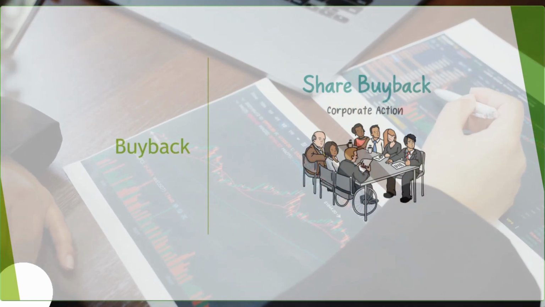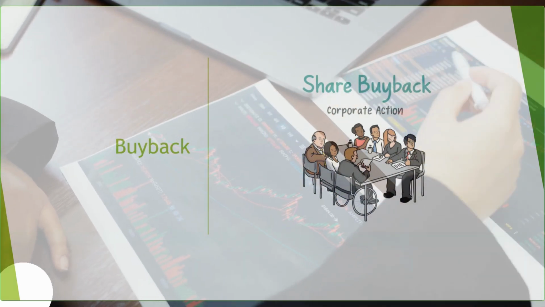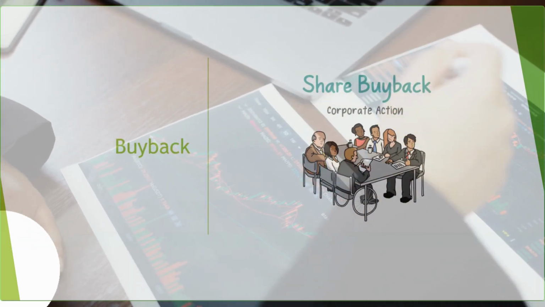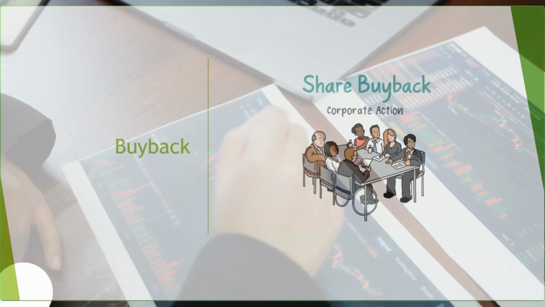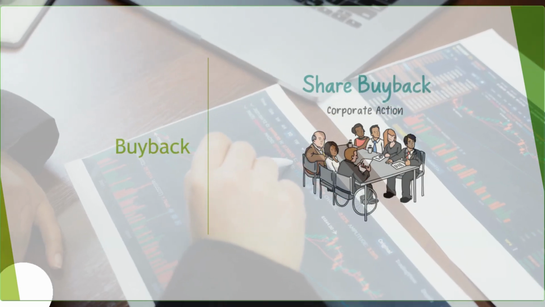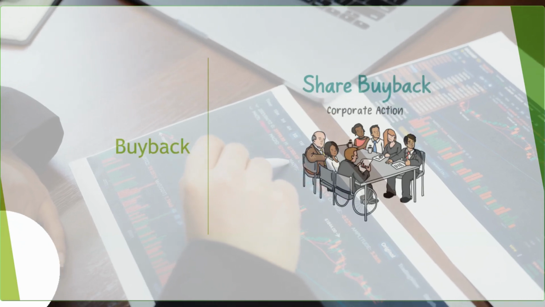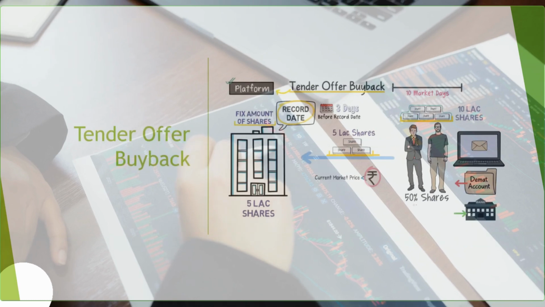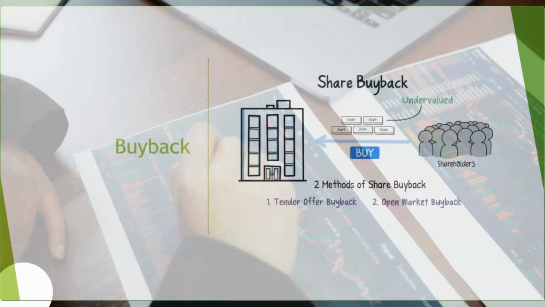So right now, if you see when the buyback for TCS was announced, it was trading around 3200 something, and the company came up with the price of 4150 rupees. So the company will be buying TCS shares at 4150 rupees from their shareholders, whoever wants to sell their share to the company. Okay, so a buyback always comes at a higher price, and there are two ways to bring the buyback. One way is tender offer buyback, another is open market buyback.